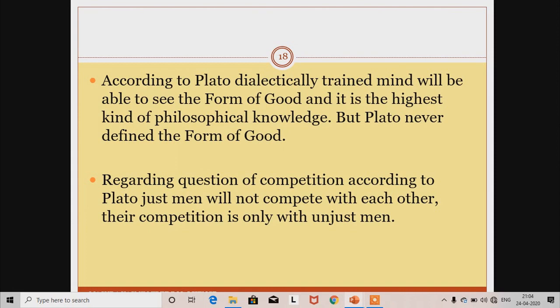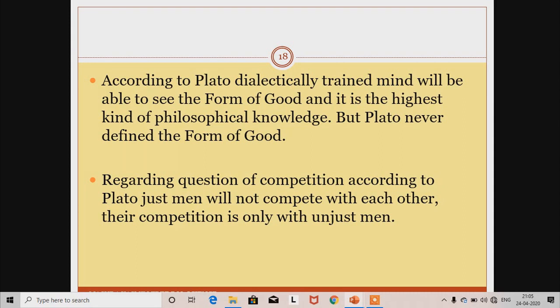In the higher stage, dialectics will be exercised properly, because only a dialectically trained mind, according to Plato, will be able to see the form of good, and the highest kind of philosophical knowledge is the dialectically trained mind. Though Plato never defined the form of good, according to him the ruler class who are dialectically trained will automatically be able to see the form of good.